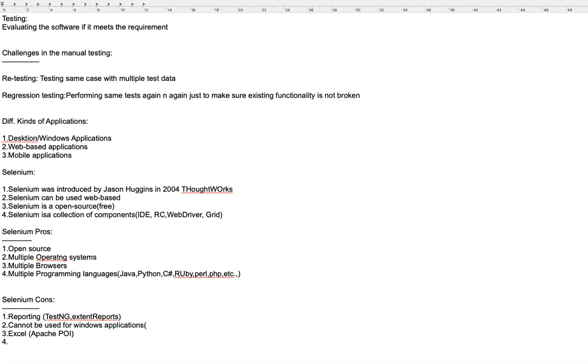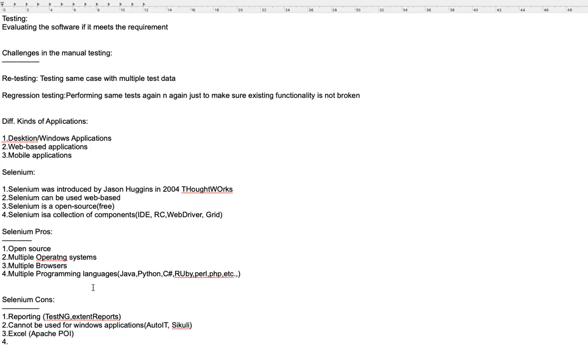Even here, it can be used for automating Windows applications, right? When you are automating web-based applications, you may click on browse to upload or download a file. Then a Windows pop-up will appear, a Windows window gets opened, right? In that case, you can't automate that Windows window using Selenium. So again, there are tools like AutoIT and Sikuli. These are third-party tools which we can use to automate those Windows pop-ups and Windows applications.